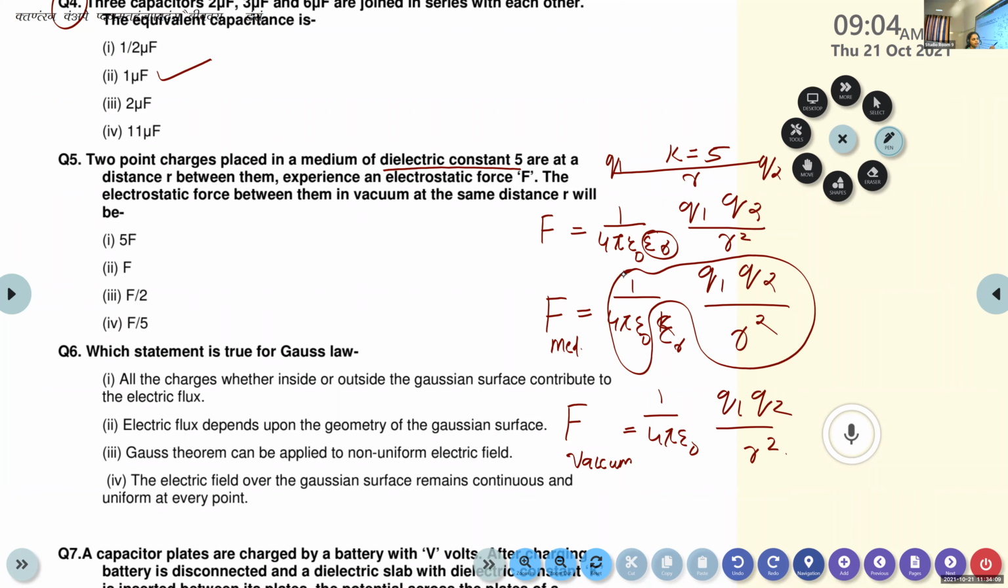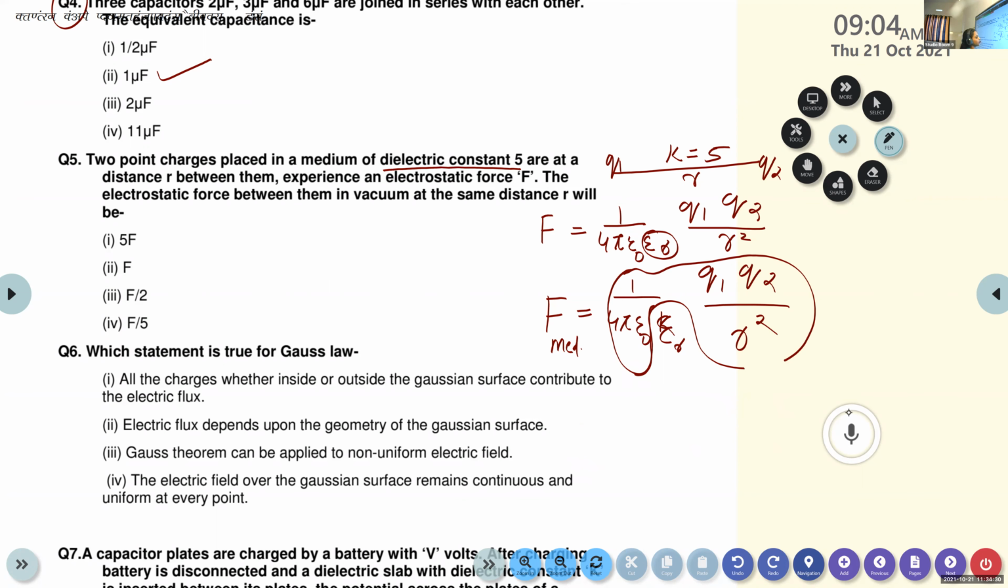It is representing the force experienced by the two charges when it is kept in vacuum. From this equation, it is clear that 1 by 4 pi epsilon 0 Q1 Q2 by r square is nothing but the force experienced by the two charges when it is kept in vacuum.